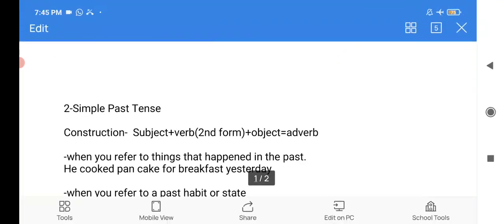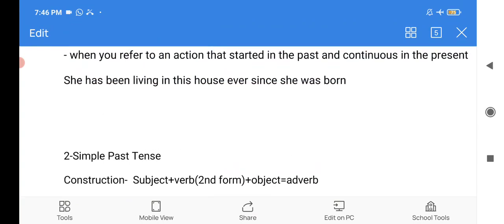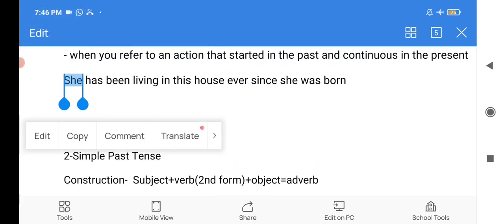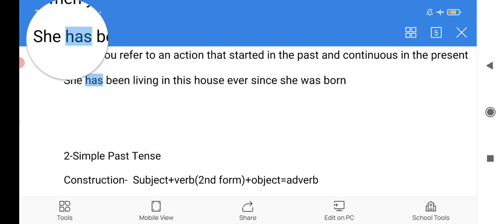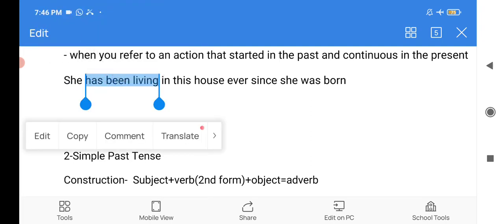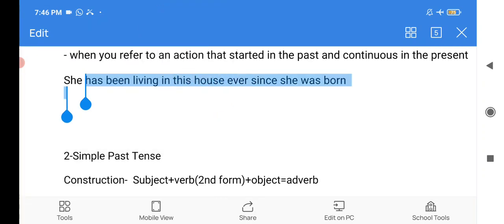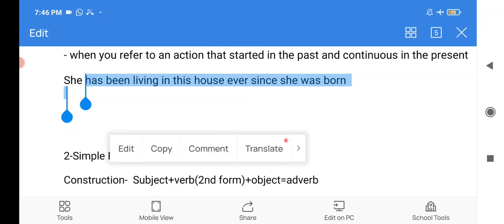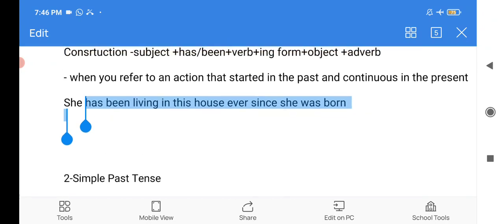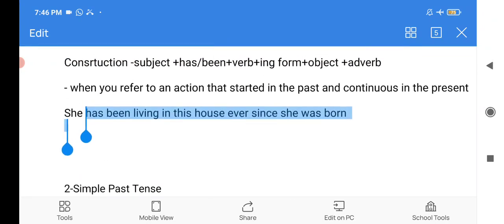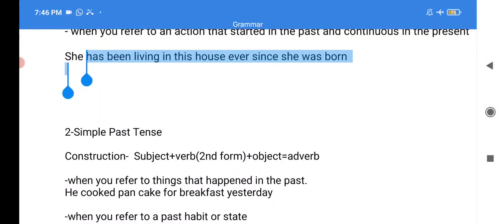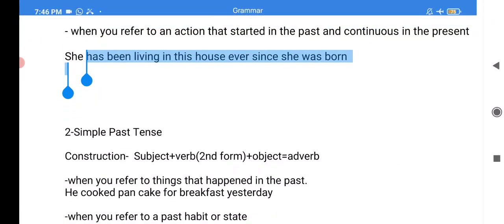So let's look at the construction. She is the subject here, because she is singular. It is a pronoun. So we use has been, and the main verb is live, and we have used the ing form. In this house is the object. Ever since she was born is an adverbial phrase, right? If you look at the construction, you will see the sentence is grammatically correct: she has been living in this house ever since she was born.